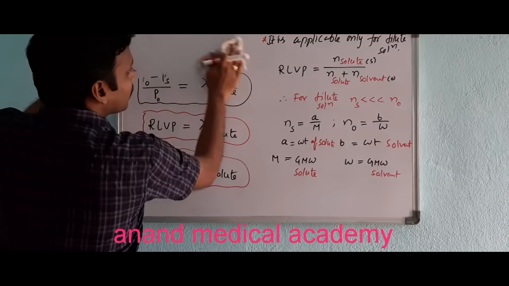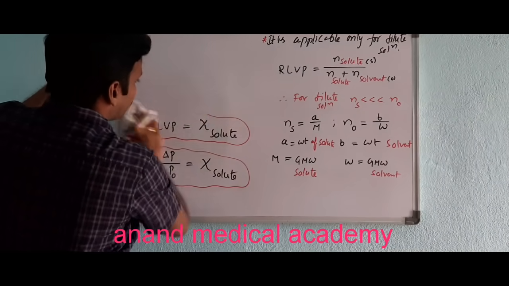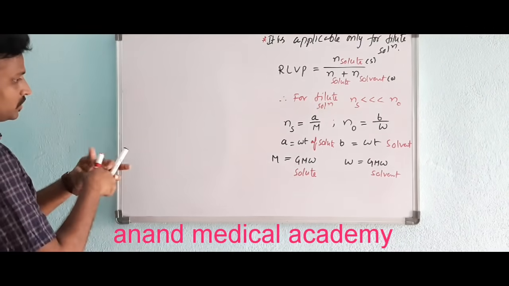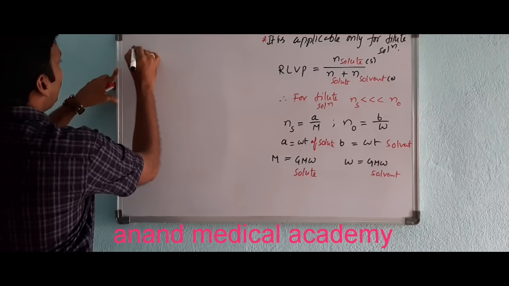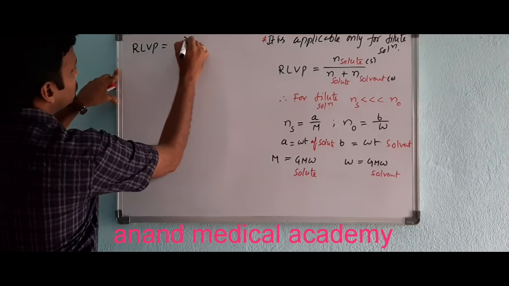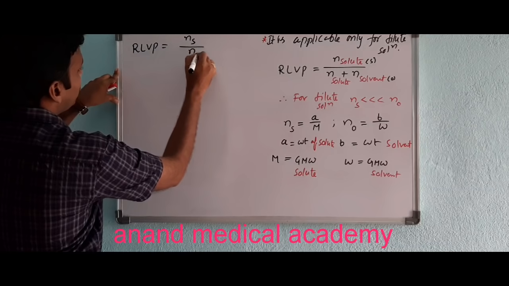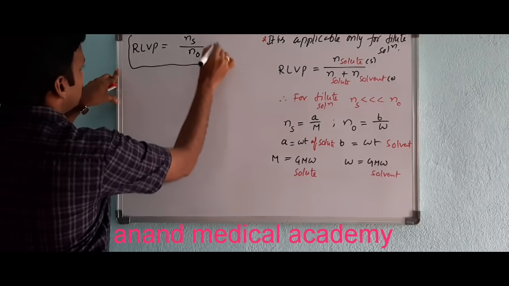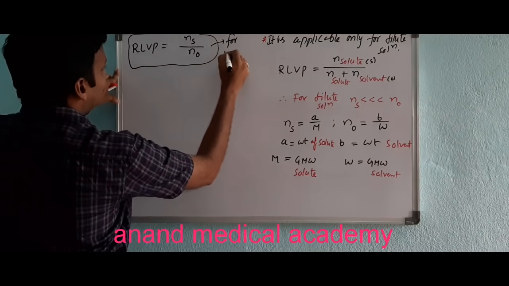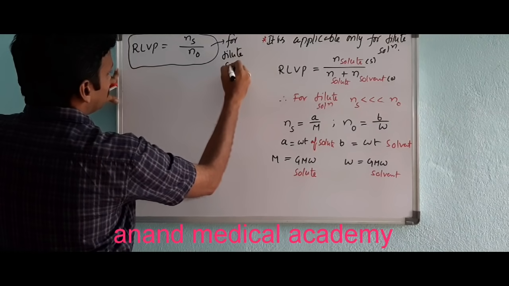It's very simple. Ns is negligible in the denominator. So if it is negligible, you can write RLVP is equal to simply Ns by N naught.